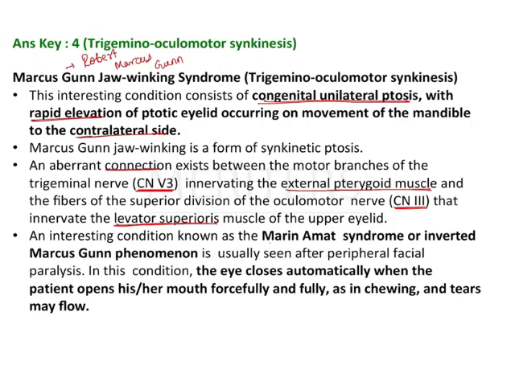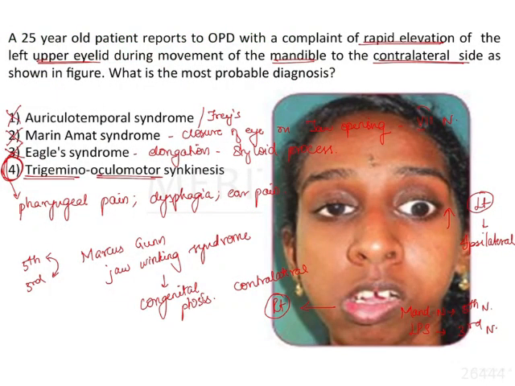Another point is that Marin-Amat syndrome is also known as inverted Marcus Gunn phenomenon. As I have mentioned, in this syndrome there is automatic eye closure when the patient opens the jaw forcefully and fully. Marin-Amat syndrome involves the facial nerve. It is also known as inverted Marcus Gunn phenomenon. So, based on the clinical findings as given in the clinical picture, the most probable diagnosis of the case is Marcus Gunn jaw winking syndrome, or trigemino-oculomotor synkinesis.